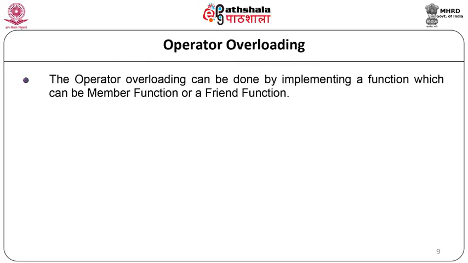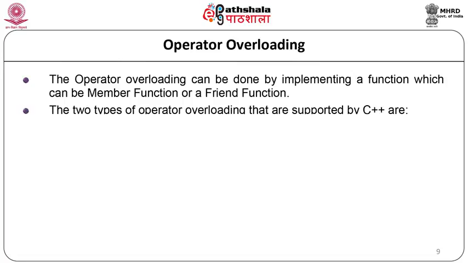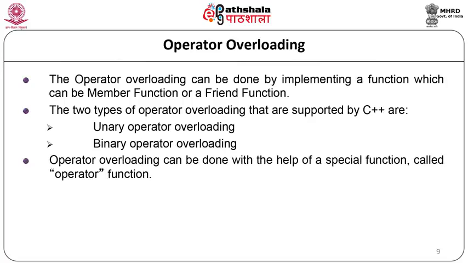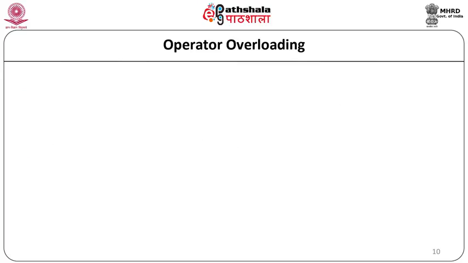Operator overloading can be done by implementing a function which can be a member function or a friend function. The two types of operator overloading that are supported by C++ are unary operator overloading and binary operator overloading. Operator overloading can be done with the help of a special function called an operator function. The syntax of the operator function is as follows.